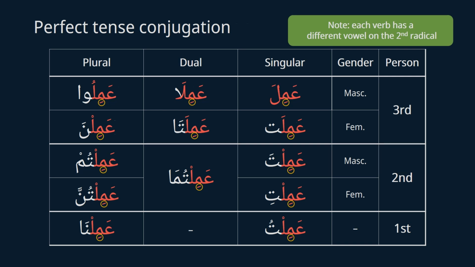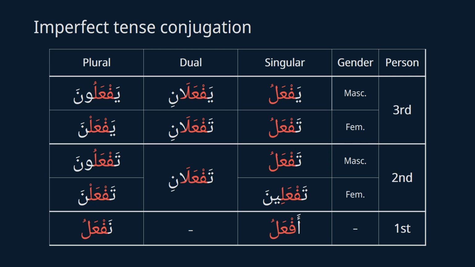Now, let's move on to imperfect tense conjugation. And we are going to use the same model verb fa'ala from the root fa, ain, lam. Yaf'alu is he does. Yaf'alani is two men do. Yaf'aluna is they do. Moving on, taf'alu is she does. Taf'alani is two women do. Yaf'alna is they do for a female group.